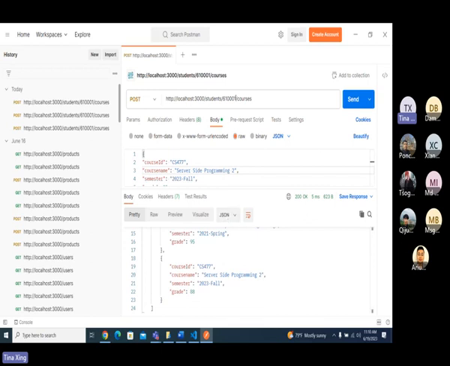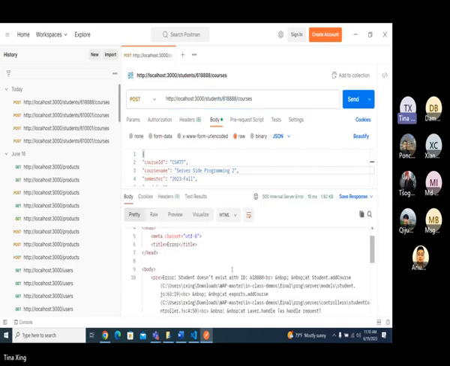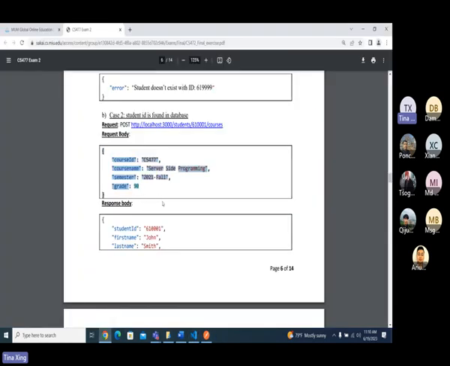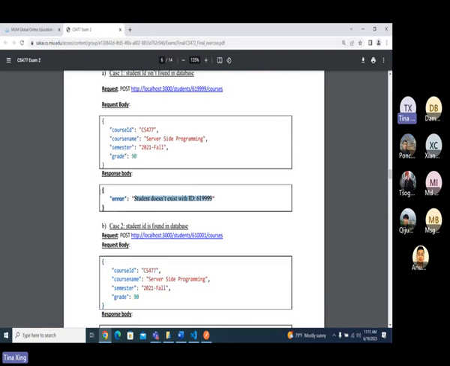The other case is this one, which I haven't handled yet: my student identity exists. You will see this one, student identity exists with ID something, right? But it doesn't match our requirement. Our requirement is you should have this one being printed. You got me? So how to do it?